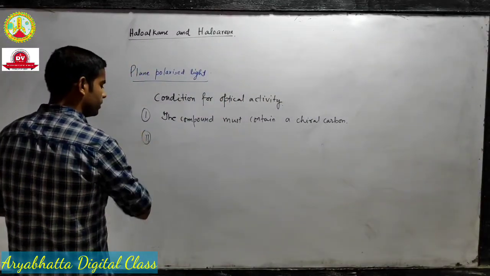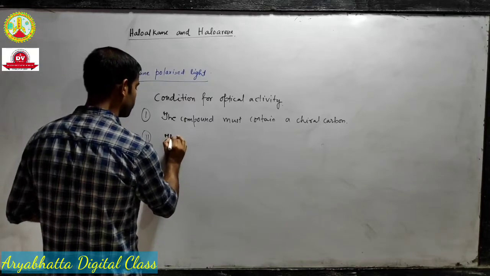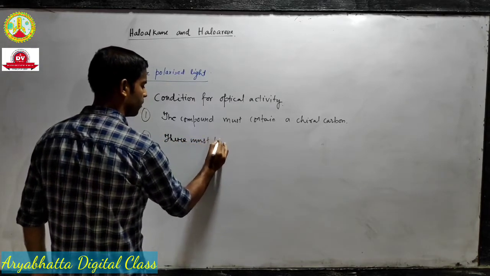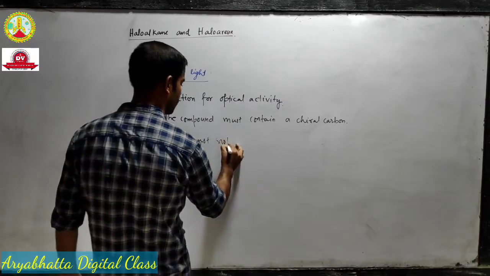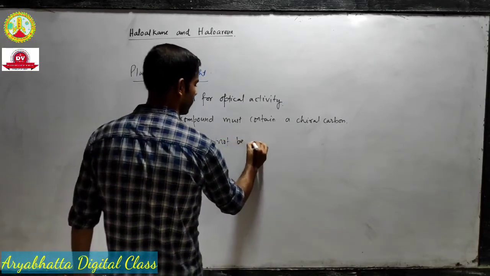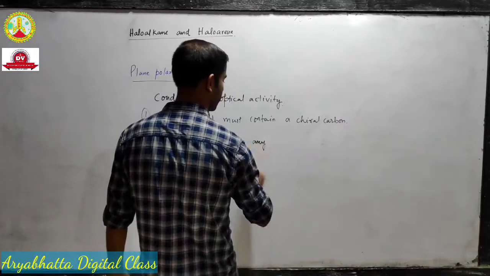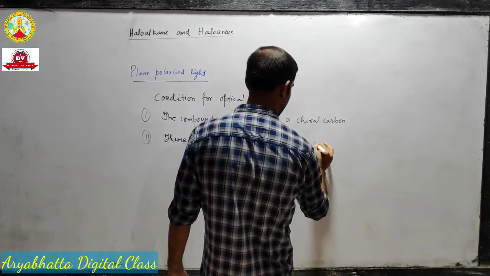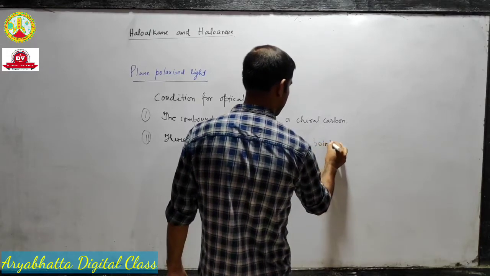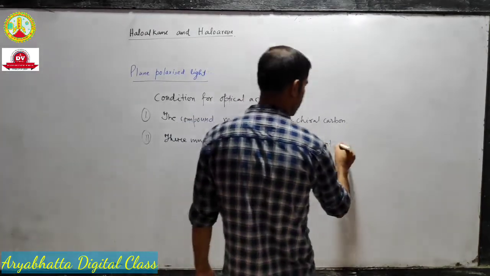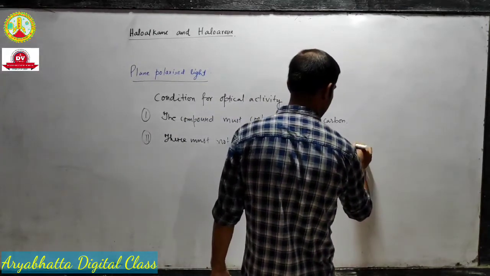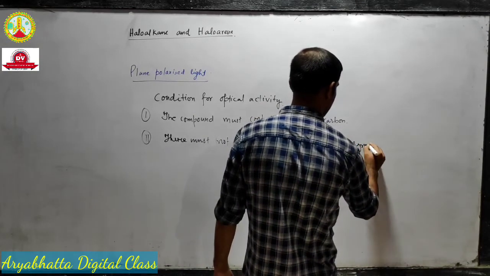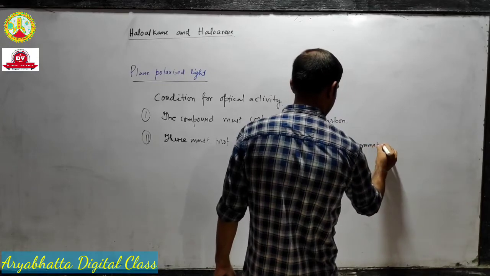And the second one is, there must not be any plane or point of symmetry.